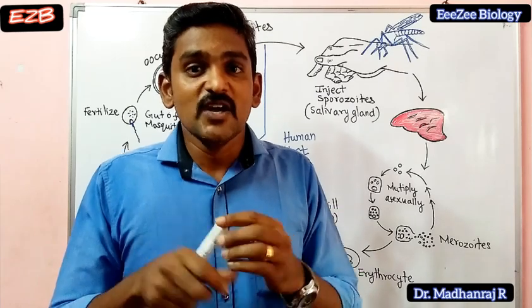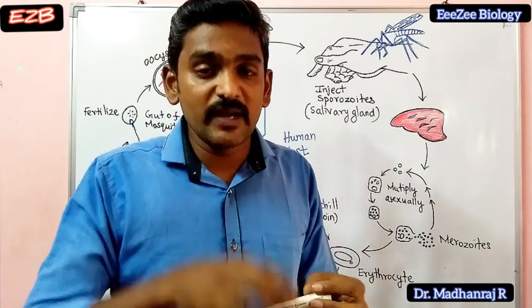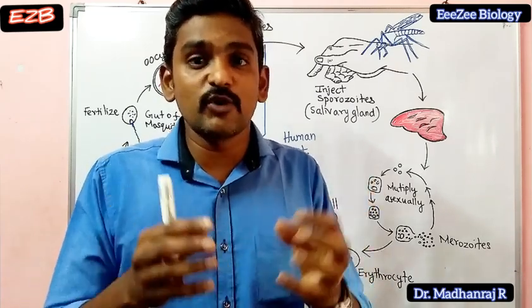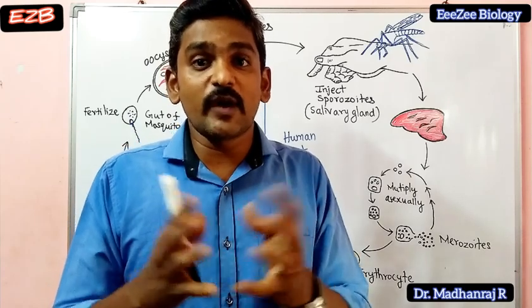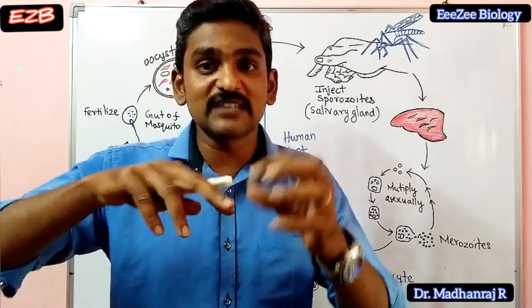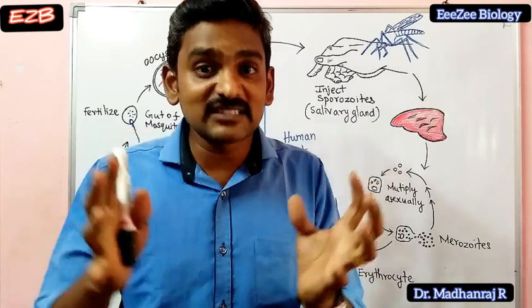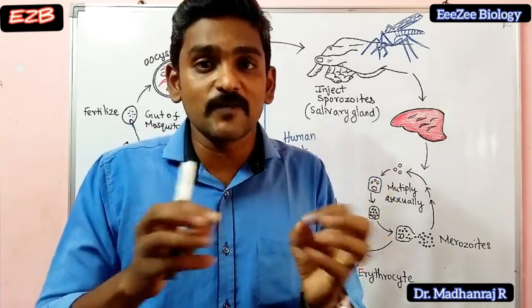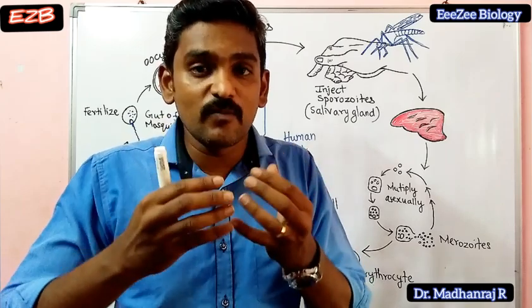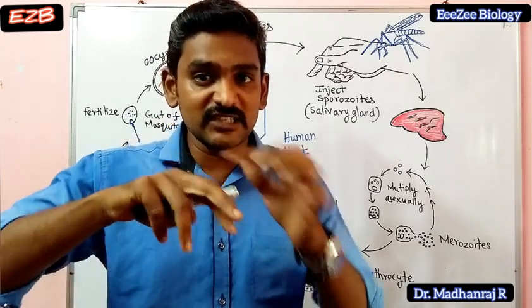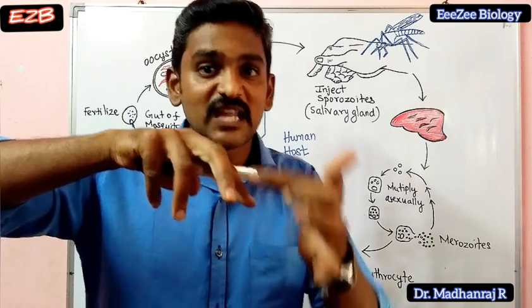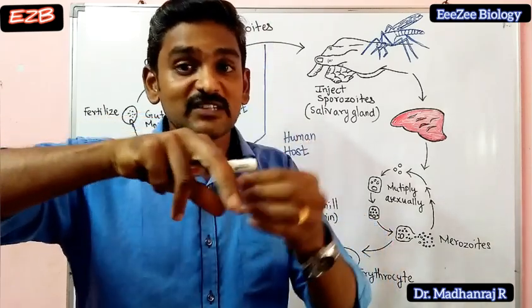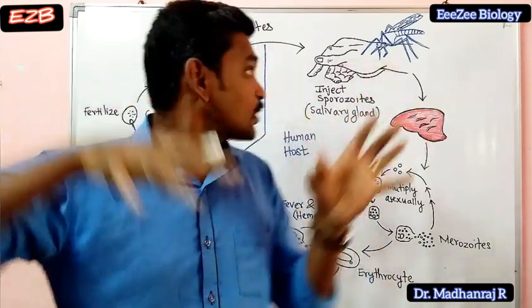The thing is that when the blood is coming out of the human being, it will clot. The blood will be coagulated. So this saliva has some proteins that act as an anticoagulant, so that the blood will not clot and can be used as a meal by these mosquitoes. That is the reason they inject the saliva, then they suck the blood. Okay, so this is what is happening here.